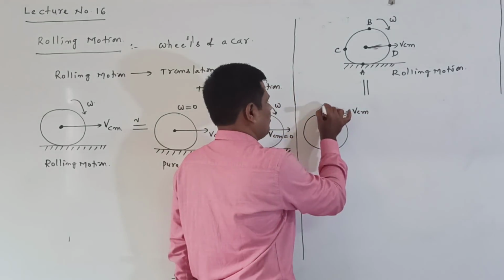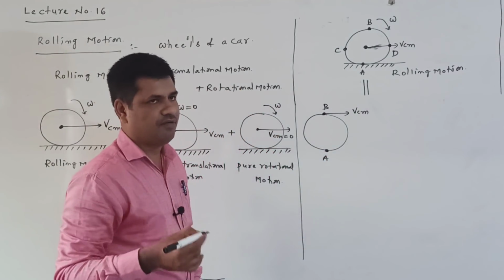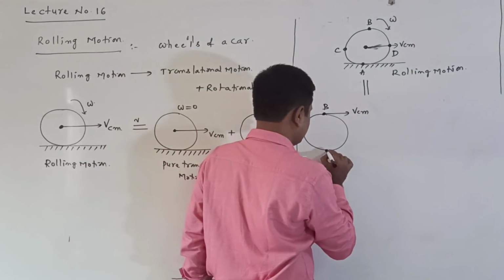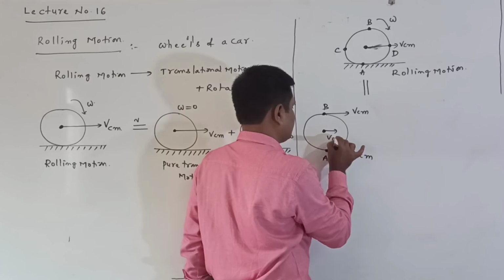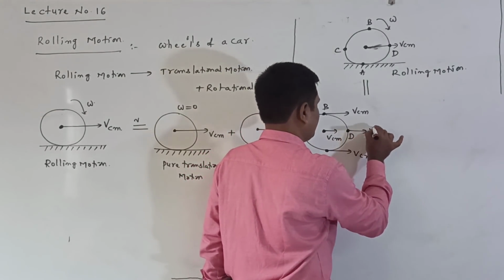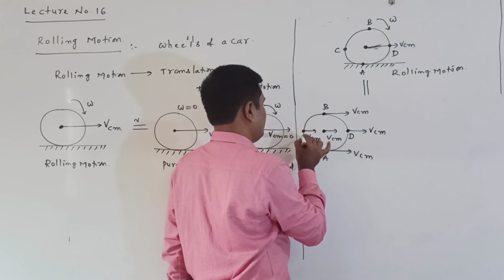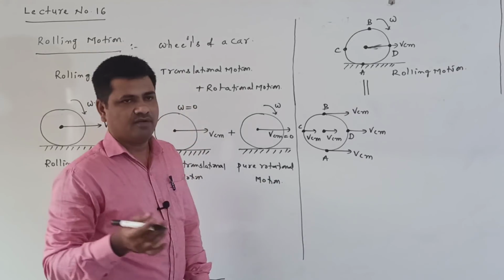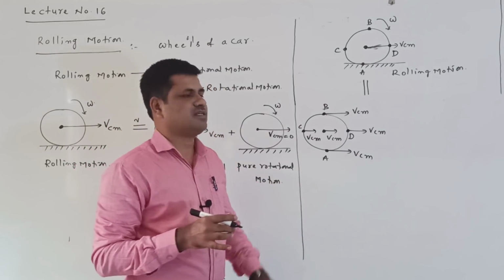This particle B, this A point, every point or every particle, is also having the velocity VCM. The center of mass also has the velocity VCM. Considering point D, it also has the velocity VCM. Considering point C, this also has the velocity VCM. Every point we can consider as having the same translational velocity VCM.